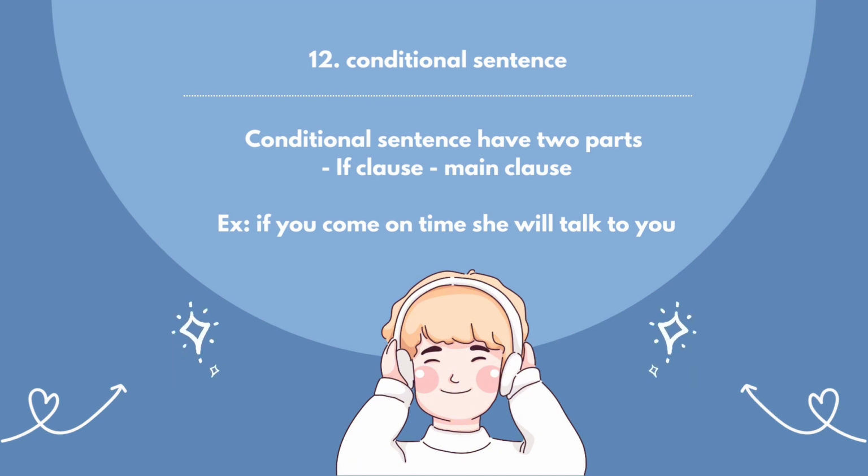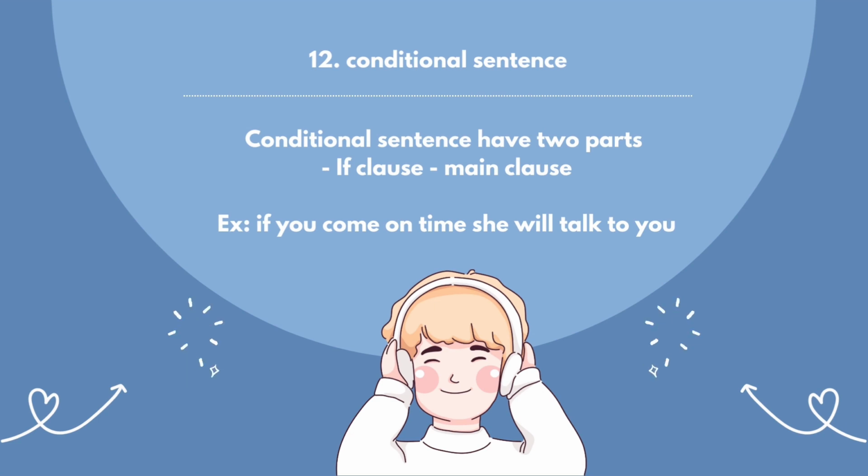Next, conditional sentence type 2 is used to express something that is unrealistic or very unlikely to happen. Therefore, this type is suitable for expressing our wishes.